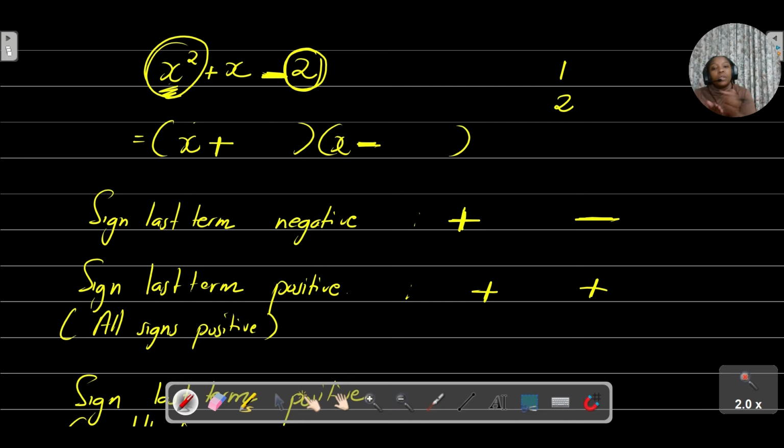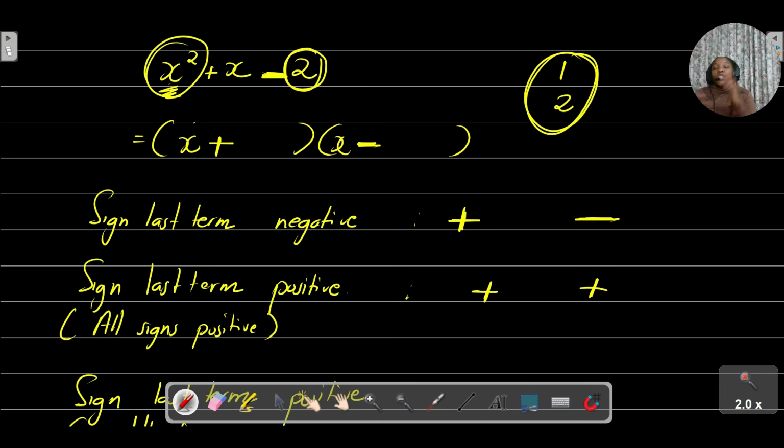When it comes to determining which factor needs to go in the first bracket, remember these are just the factors of 2, and the highest factor always takes the sign of the middle term.